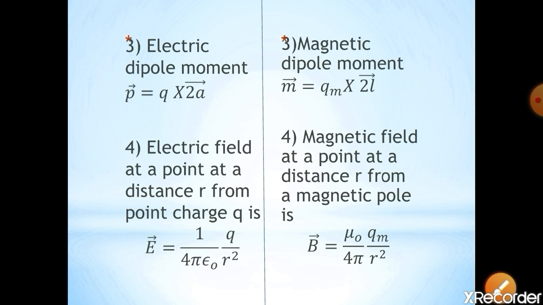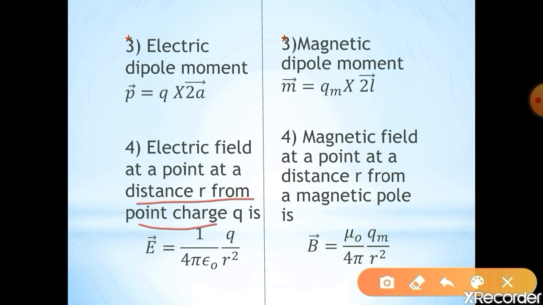So next, see the next comparison. Electric field at a point at a distance r from the point charge Q. So see here, this is the point charge. The point P is at a distance r. So the electric field at a point at a distance r from the point charge Q is